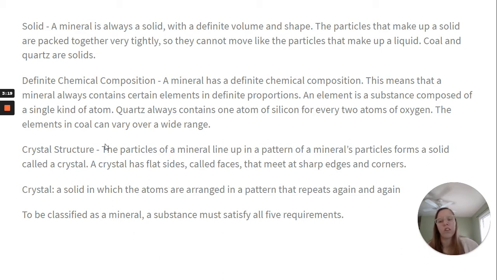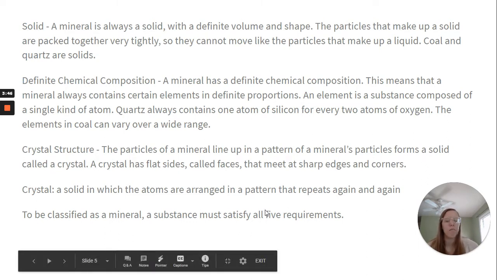Then we have crystal structure. The particles of a mineral line up in a pattern. The particles of a mineral lined up in a pattern forms a solid called a crystal. A crystal has flat sides called faces that meet at sharp edges and corners. So it's a solid in which the atoms are arranged in a pattern that repeats again and again. So to be classified as a mineral, a substance must satisfy all 5 requirements.